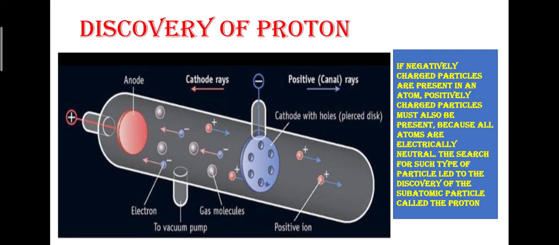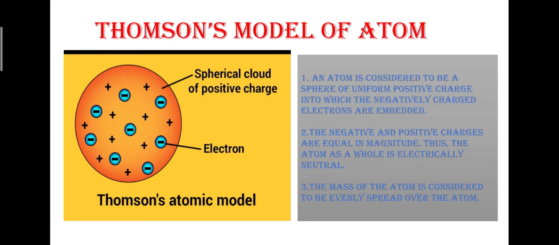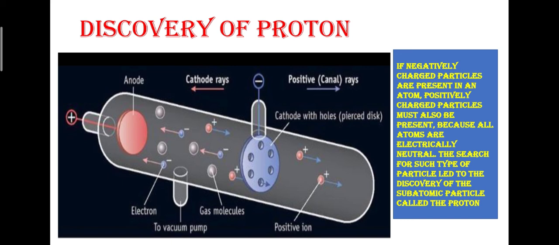Then with the discovery of these anode rays, the characteristics of the proton were given: it has a mass of 1.67 x 10^-27 kg, and all the mass of the atom is concentrated in its nucleus, where these protons are situated.